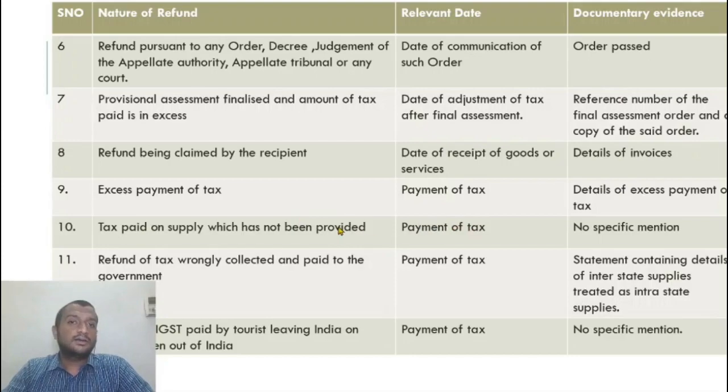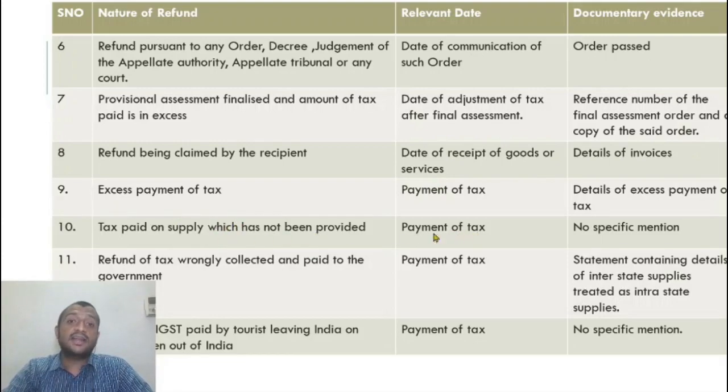What is this? Let us look at the Corona era. Lots of singers are supposed to hold conferences all over the country, and because of this COVID situation, it has been cancelled. So the singer raised an invoice, some advance has been received, and I paid the tax also on advance. But now the program is no longer happening. I have to get a refund of the tax that I have already paid. I give him the tax back and I claim a refund now. So can he claim a refund?